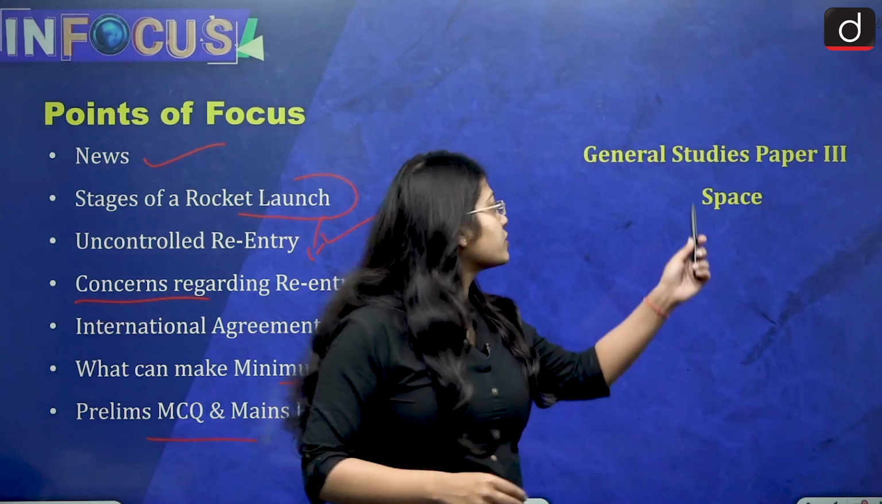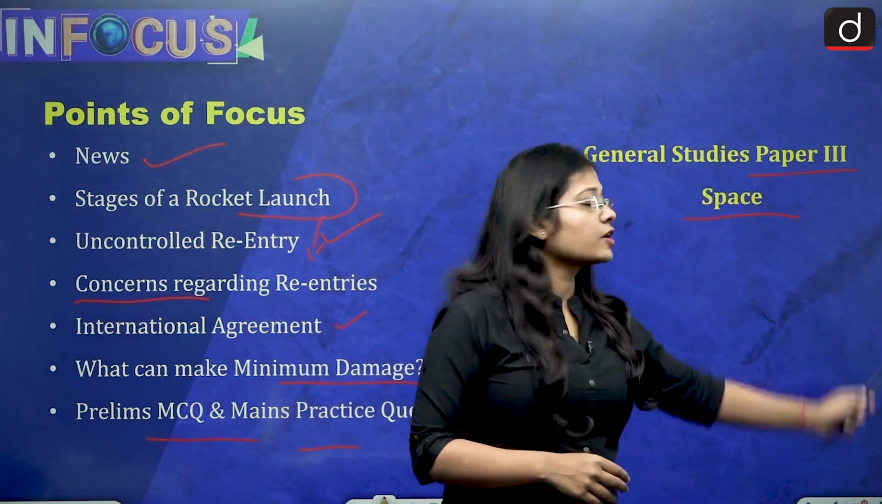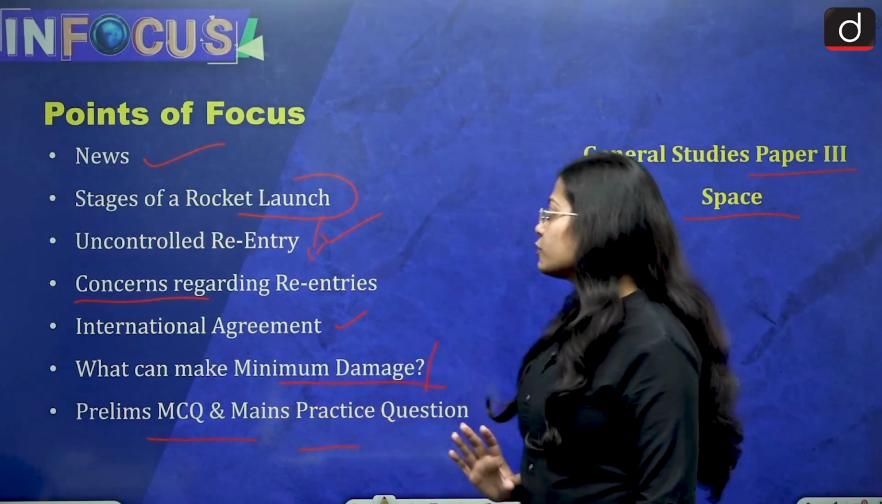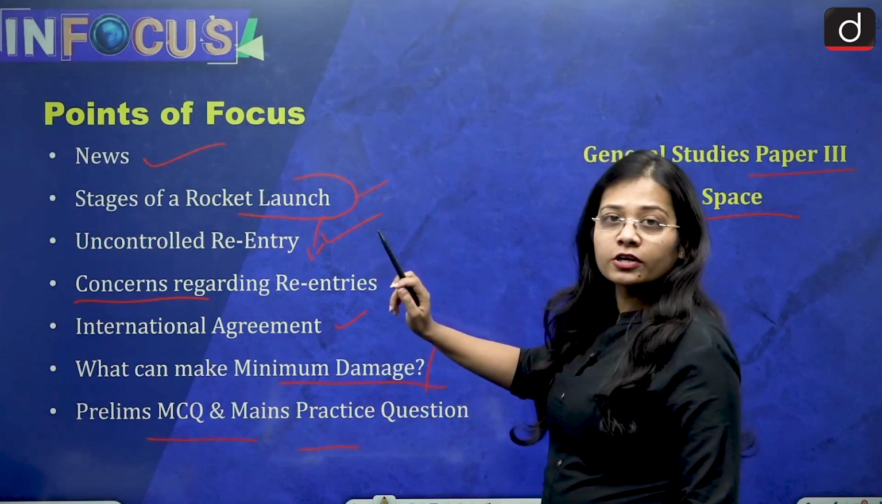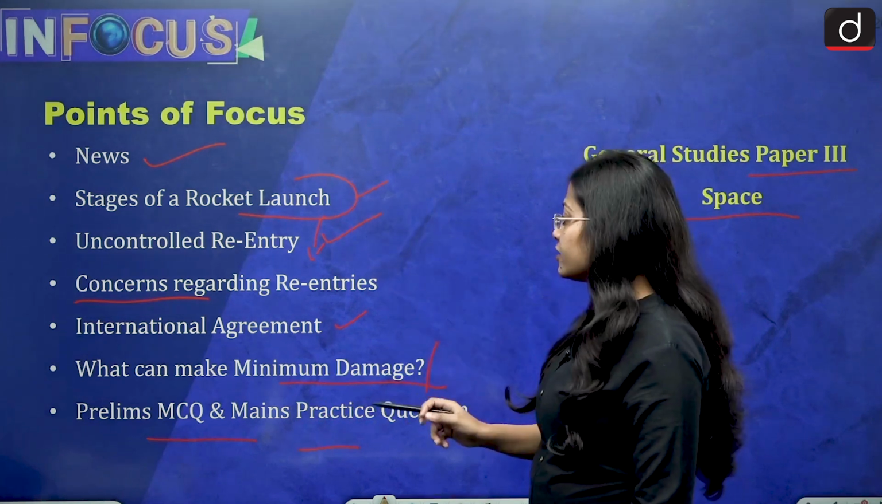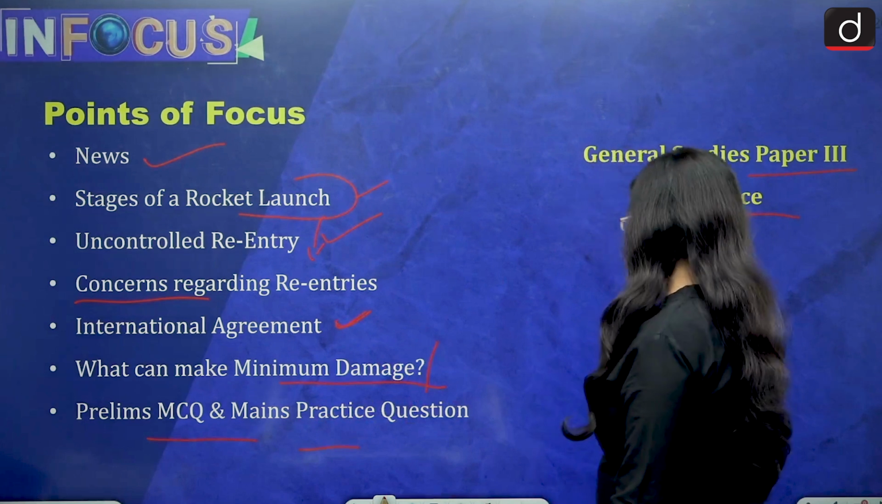This topic is of relevance. It's from General Studies paper 3, that is space. From an exam perspective, you should know what the stages of a rocket launch are, what re-entries are, and what the international agreements related to it are.